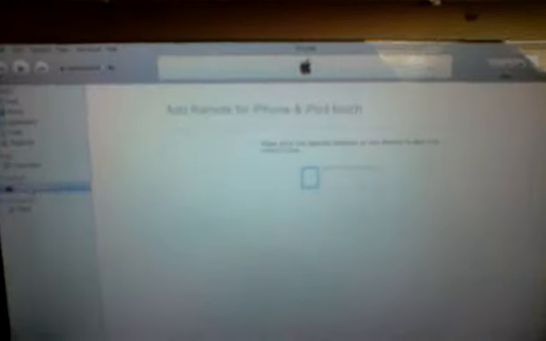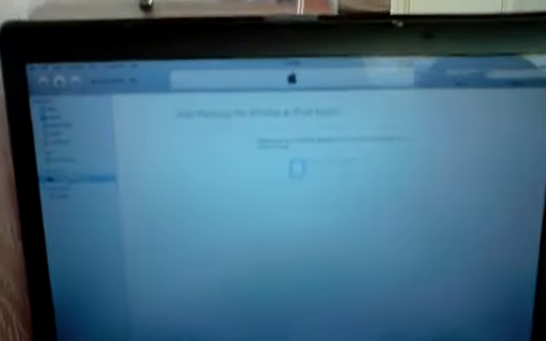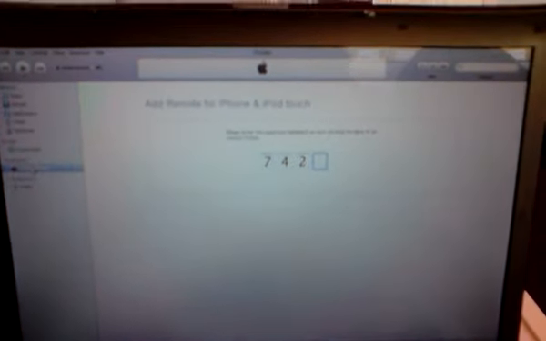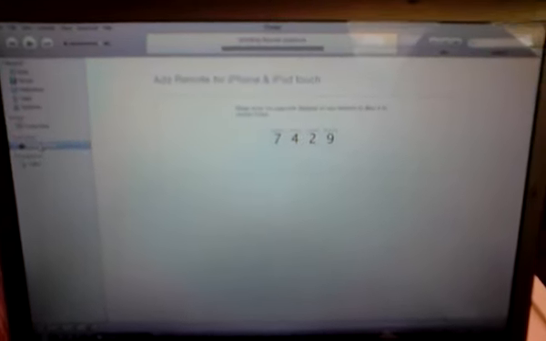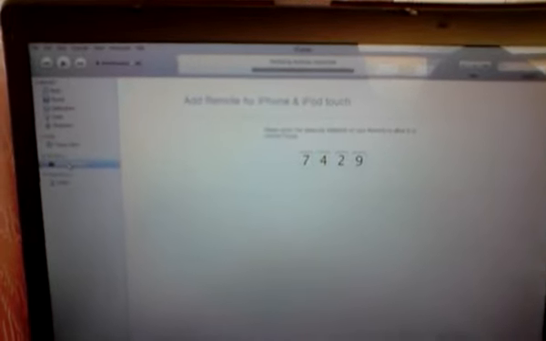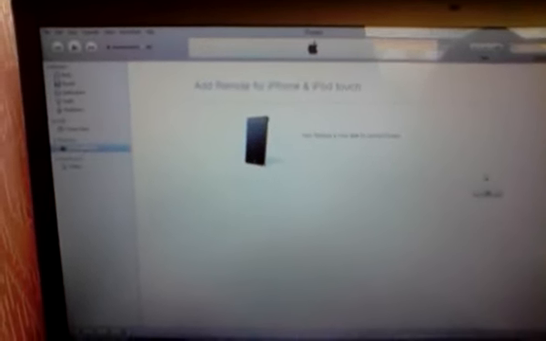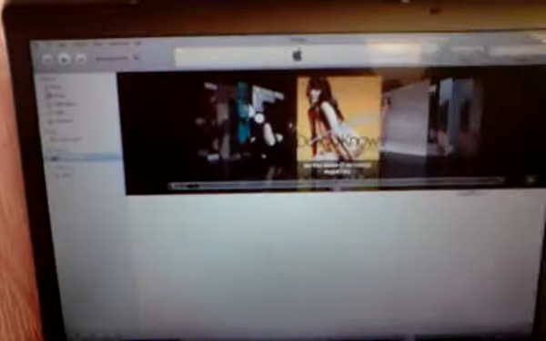Right, it's loaded back up, and now you should see it in devices. Click on that, passcode 7429. So you're verifying remote passcode. It's now able to control iTunes.